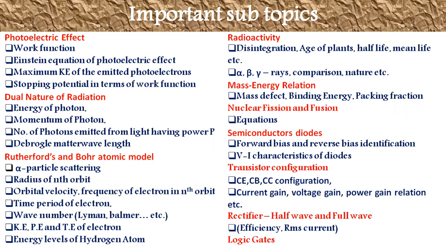Coming to the Rutherford and Bohr atomic model, alpha particle scattering or impact parameter, and how the impact parameter or the scattering parameter depends on theta or on Z, etc.